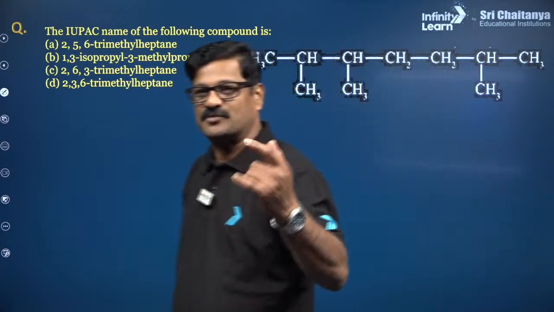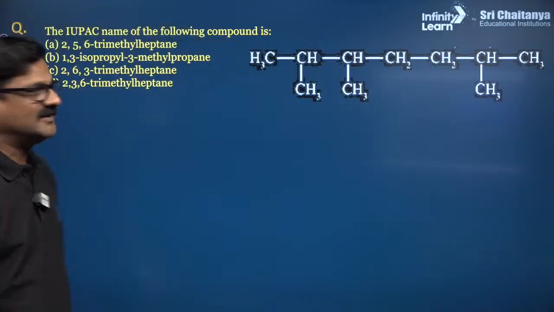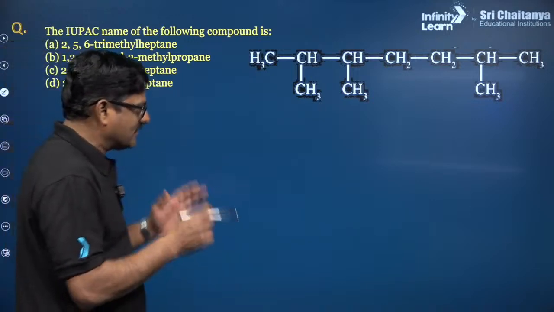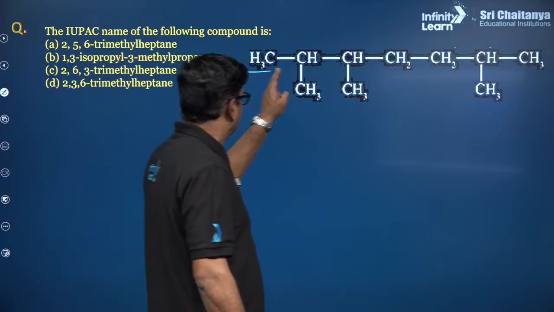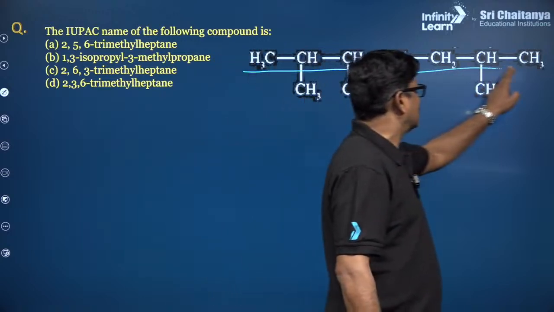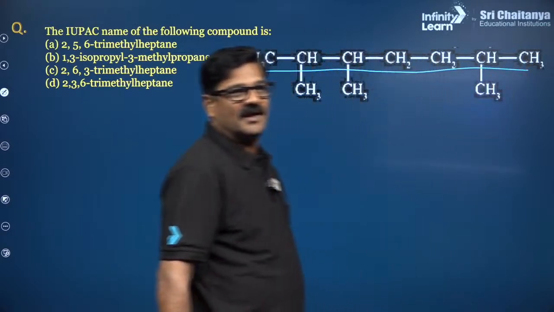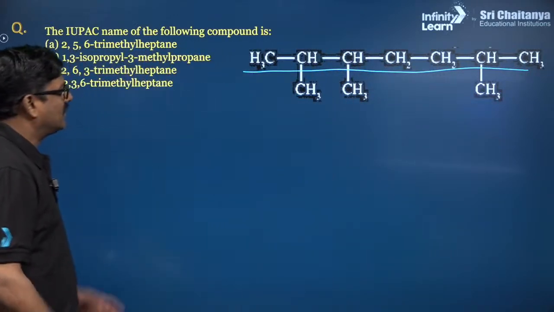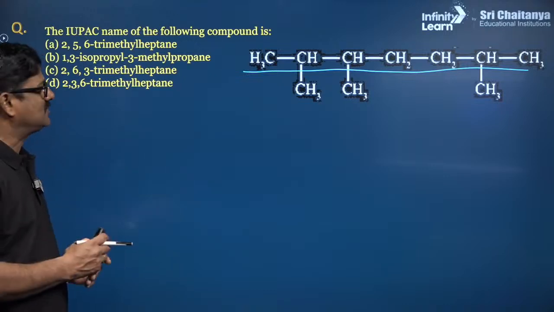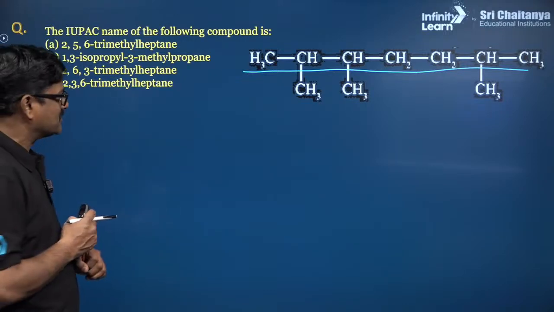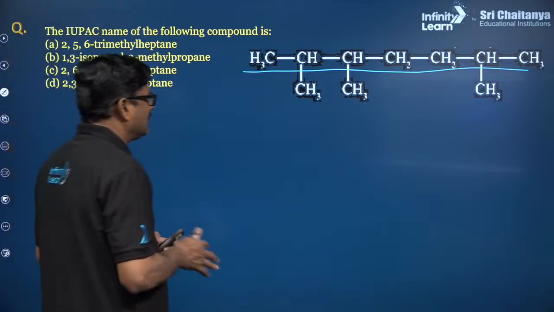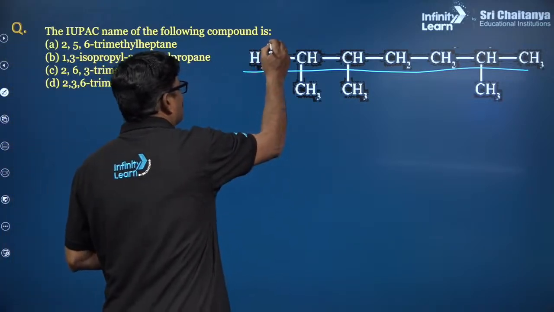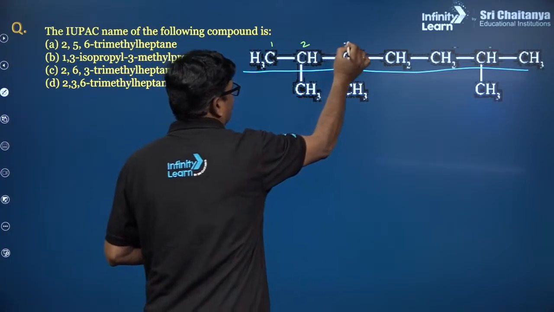Okay. So let us proceed with what exactly is going on here. First, whenever you want to do IUPAC nomenclature, select the longest possible chain. This is the longest possible chain. Now let us give the numbering. Once you select the principal carbon chain, how do I give the numbering? I can give the numbering by taking the lowest sum rule into account.